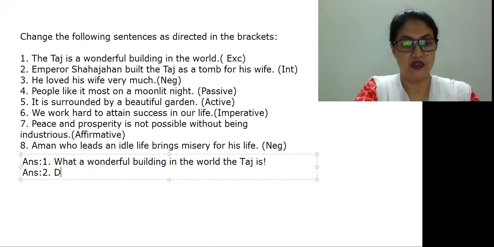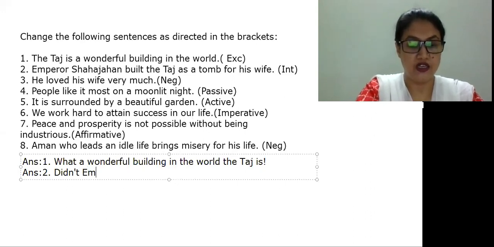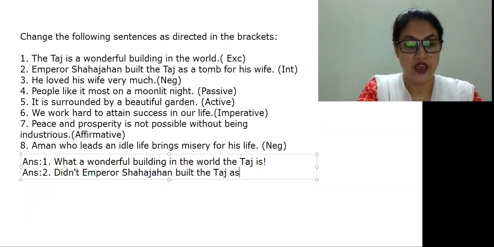Didn't Emperor Shah Jahan build the Taj as a tomb for his wife? Very good. Taj is always capital.